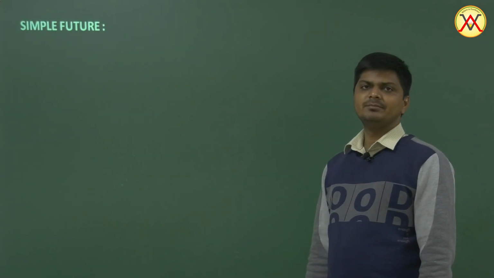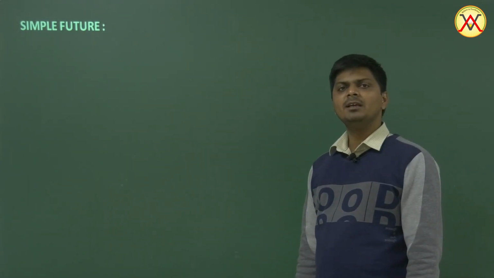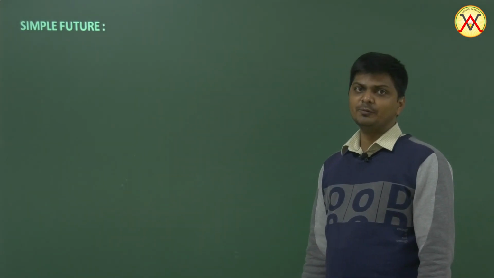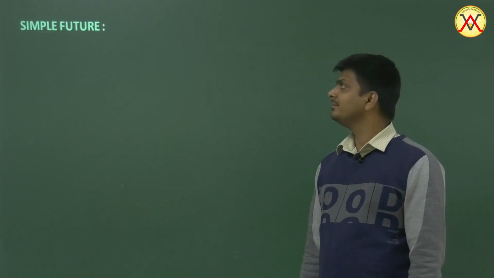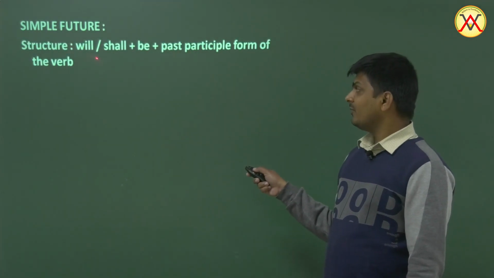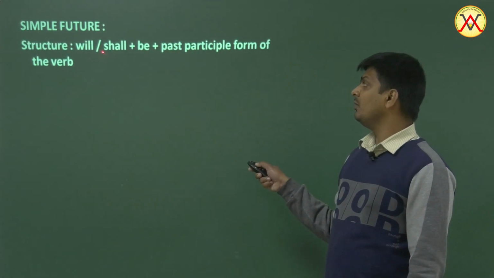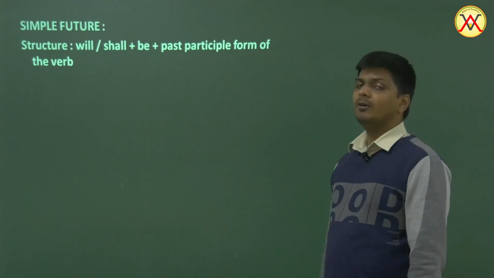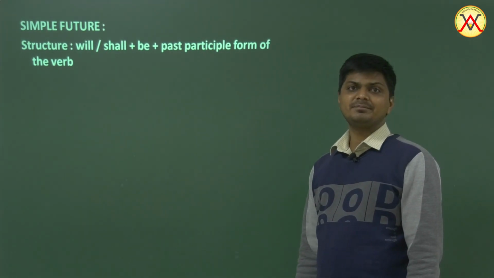Simple future or future simple. We don't make the perfect continuous tenses into passive. So simple future. The structure for changing the simple future into passive would be will, shall, be plus third form. Will, shall, be, third form.